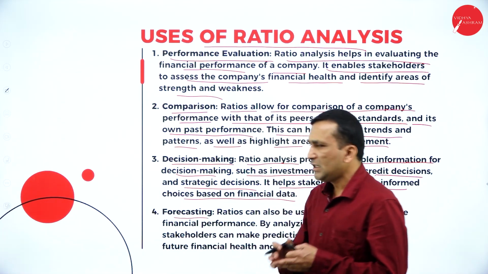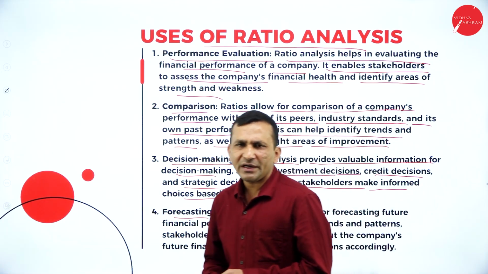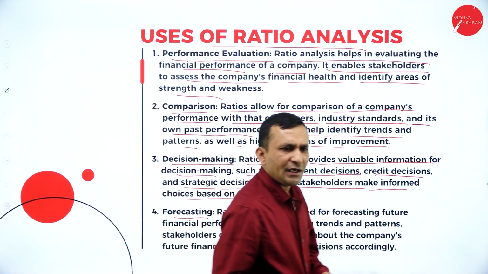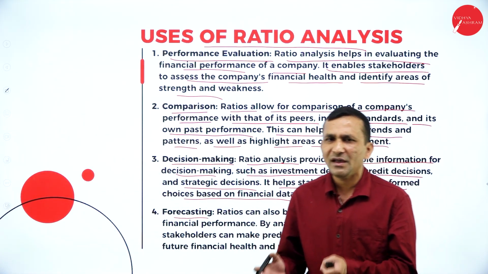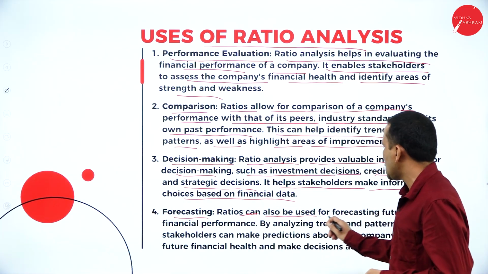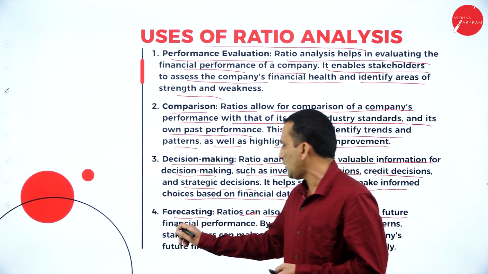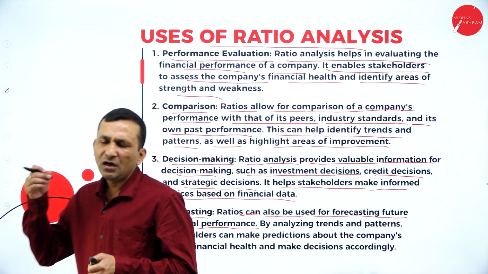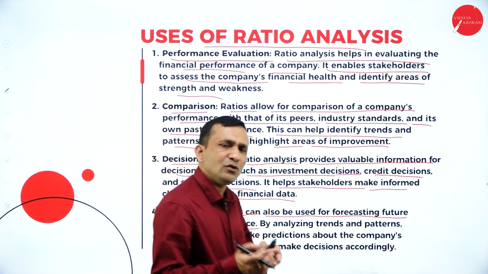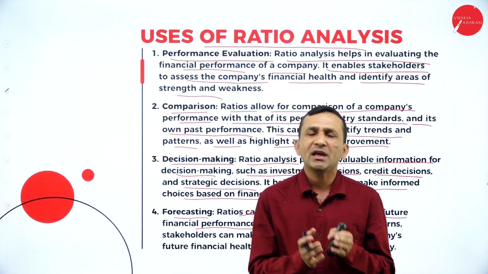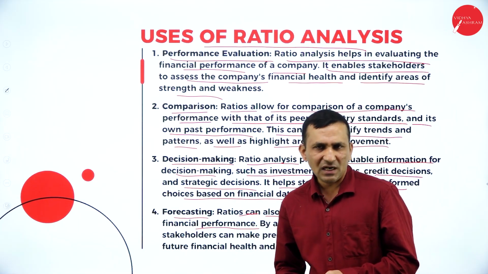And forecasting: there are many forecasting activities, related to demand or to objective achievement, where forecasting is a prediction. Ratios can also be used to forecast future financial performance. If you spend more on unnecessary costs, and you try to reduce the cost, obviously you can increase the profit. So how can I take steps to reduce the maximum cost?